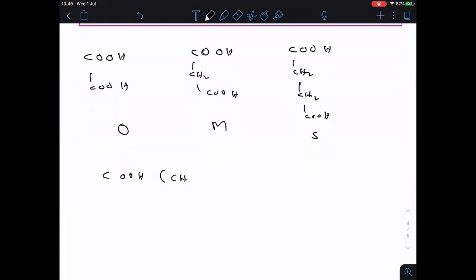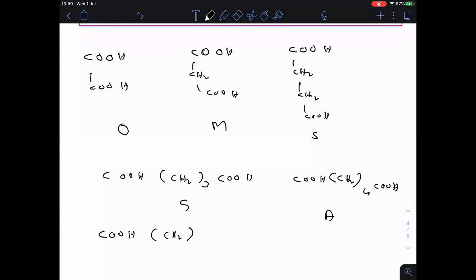Now if I take 3 CH2 groups, this is glutaric acid. If you take 4 CH2 groups, this is adipic acid. Next, if I take COOH, CH2 taken, COOH, this is pimelic acid.